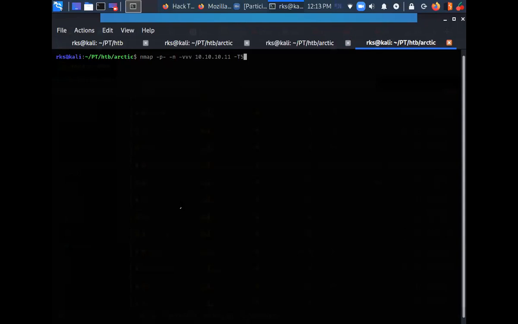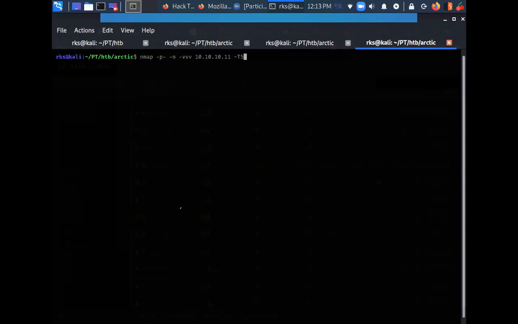If I'm going to use -T5, it is going to send packets very fast. If I'm going to mention T0, it is going to send the packets really, really slow. If I'm not going to mention any of these T flags, by default T3 is the value chosen by nmap.